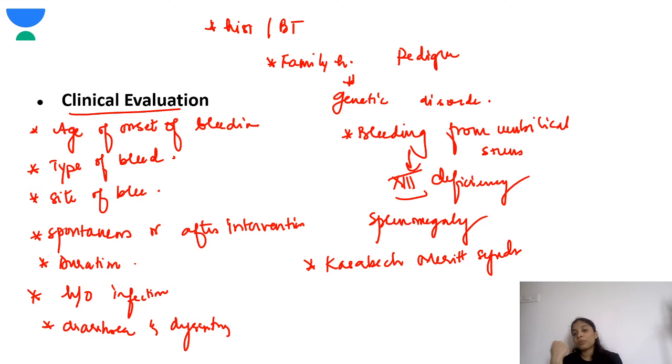Next, you should check for splenomegaly. The various infections can have splenomegaly, so that itself also gives you a clue. Kasabach-Merritt syndrome is another bleeding disorder which presents with severe hemangiomas. Sometimes these hemangiomas can be so huge in the laryngeal area that they can obstruct the breathing in these children. So that is one syndrome you have to know, Kasabach-Merritt syndrome. These children will have thrombocytopenia, huge hemangiomas and telangiectasias. You should keep this in mind.